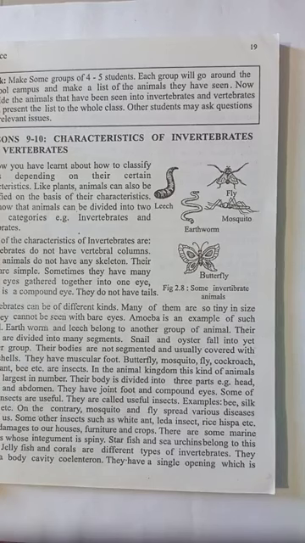Invertebrates can be of different kinds. Many of them are so teeny in size that they cannot be seen with bare eyes. Amoeba is an example of such animal. Earthworm and leech belong to another group of animal. Their bodies are divided into many segments. Snail and oyster fall into yet another group. Their bodies are not segmented, usually covered with hard shell. They have muscular foot.